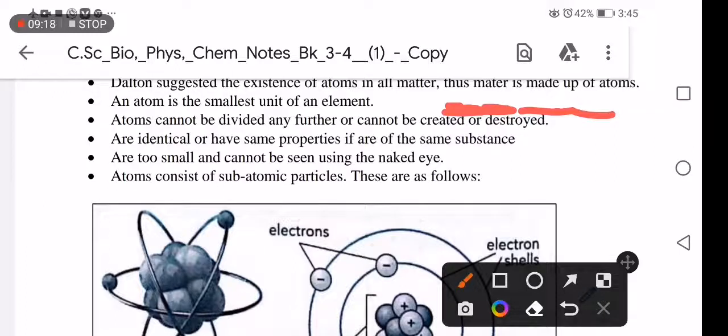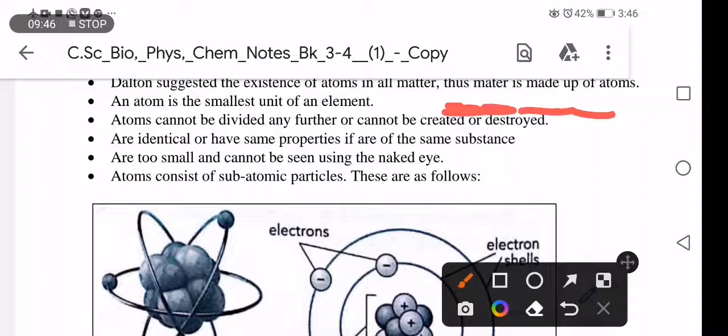Anything that has mass and volume is called matter. But in anything that has mass and volume, the smallest particle of that thing is called an atom, because an atom is the smallest particle of matter that can take part in any chemical reaction.